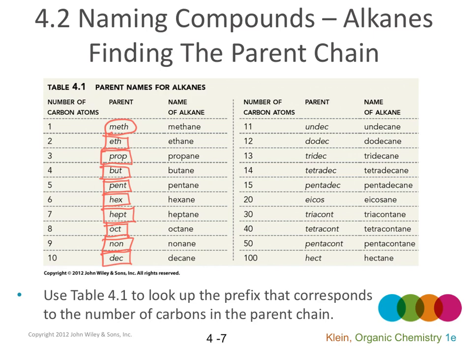So if the parent chain has 1 carbon, the name of the alkane is methane. 2 carbons, ethane. 3 carbons, propane. 4 carbons, butane, and keep going. You have to memorize the first 10 parents. Methane, ethane, propane, butane, pentane, hexane, heptane, octane, nonane, and decane. You have to memorize these 10 parents.